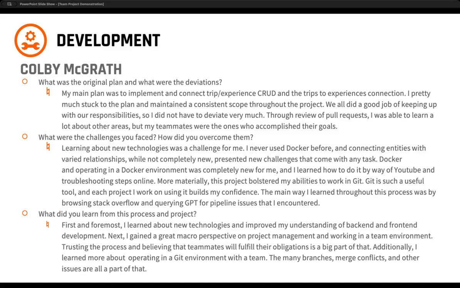Some challenges that Colby called out was that he was brand new to Docker and had to work through a series of YouTube tutorials and others online to get up to speed on that. And then also Git was very useful, but also prone to some errors and some strange error codes that he was able to work with AI to figure out what those meant and learn from it. Finally, a couple of takeaways for Colby from this process is the view of the full stack development experience, being able to build APIs, tie them into the front end, and then also some experience on project management and working in a team environment with Git.